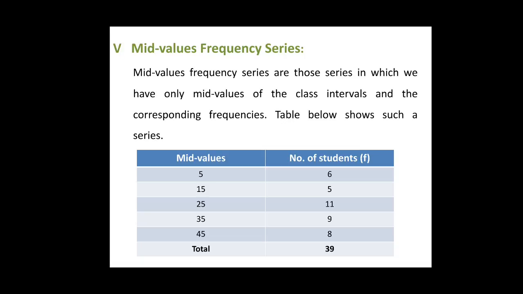Second, the difference so obtained is reduced to half. The difference we get, which is 10, is reduced to half. That is, we have to divide 10 by 2. When we divide 10 by 2, we will get the result of 5. The result thus obtained, that is 5, is deducted from mid value in order to get lower limit of class interval and added to the mid values in order to get upper limit of class interval.